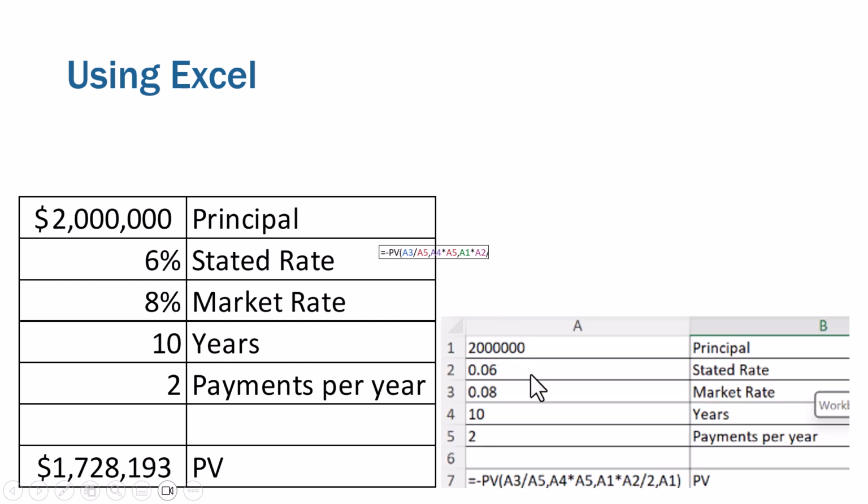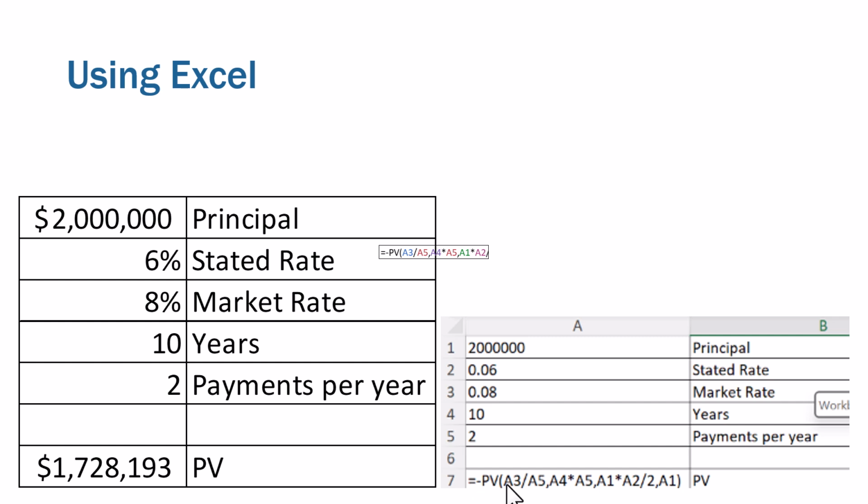And then here, this is what you would actually do in Microsoft Excel. If you were using this, you would put in the principal and the stated rate and the market rate and the years and the payments per year, and you would type in this formula right here.